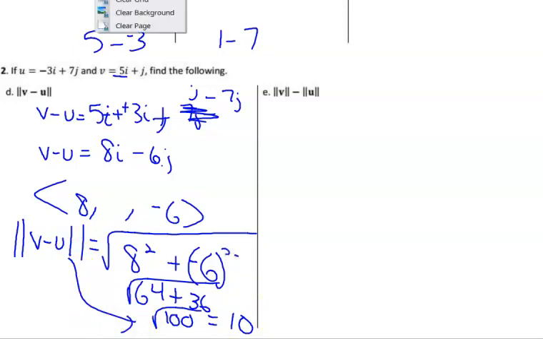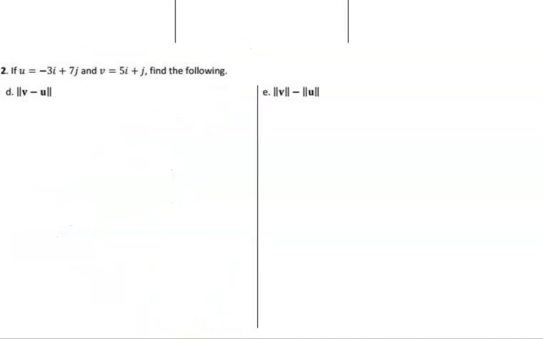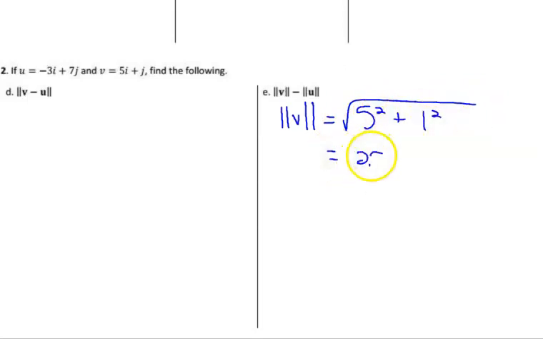For the last one, we want the magnitude of v minus the magnitude of u. So let's find the magnitude of v. The magnitude of v is the square root of 5 squared plus 1 squared, so 25 plus 1 inside the square root, which is the square root of 26.